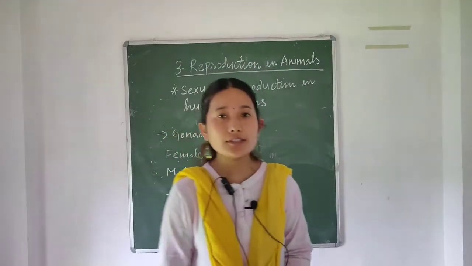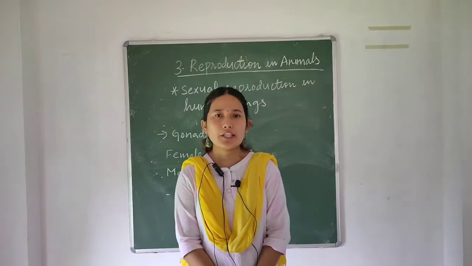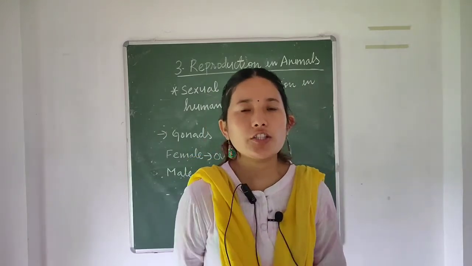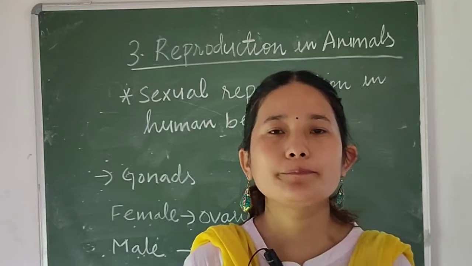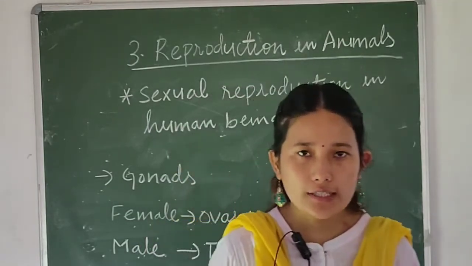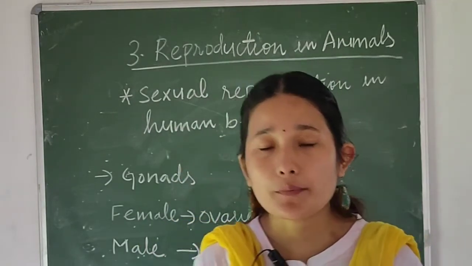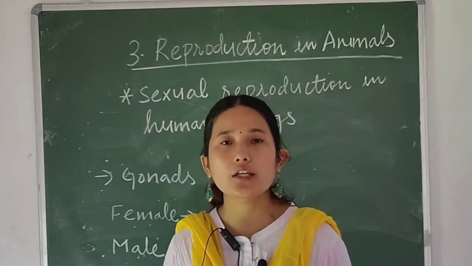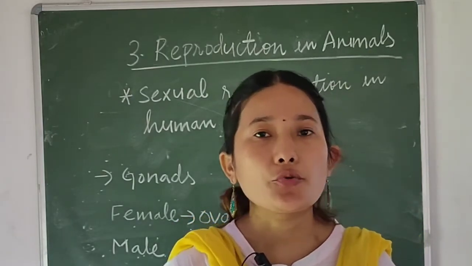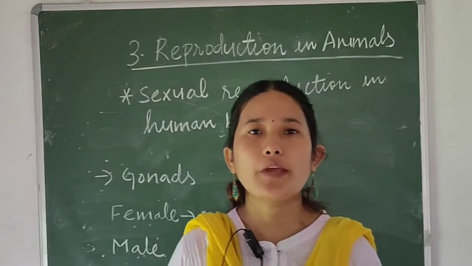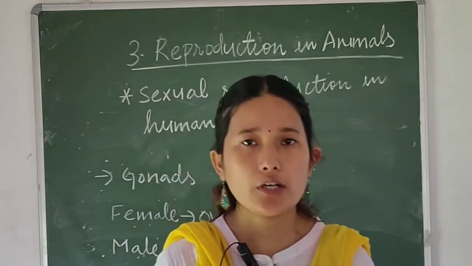Good morning, students. Today I will be taking chapter 3, that is reproduction in animals. According to your reduced ICSE syllabus, from this chapter we will be covering only sexual reproduction in human beings, female reproductive parts and male reproductive parts.